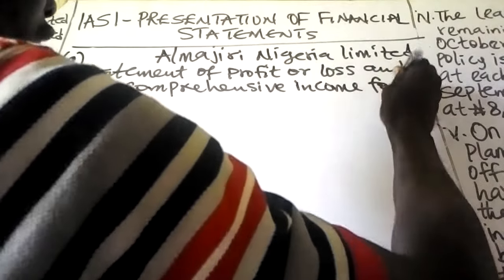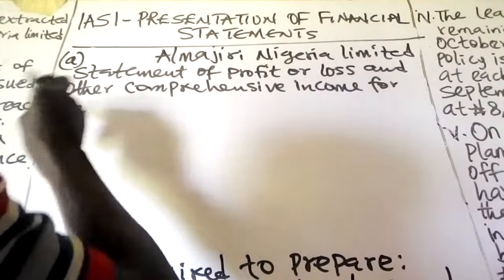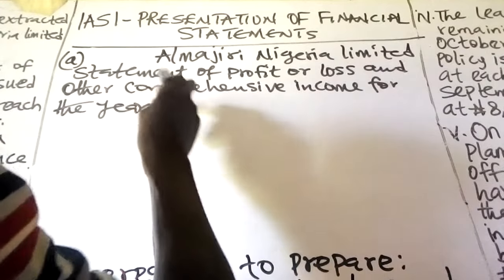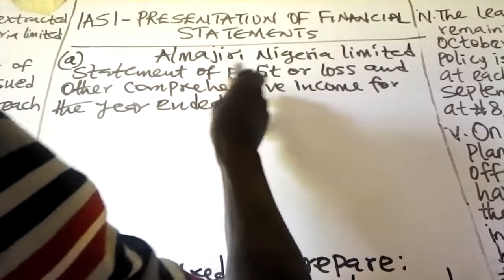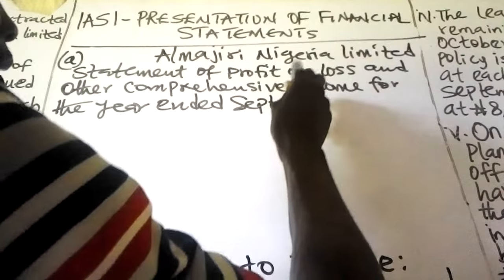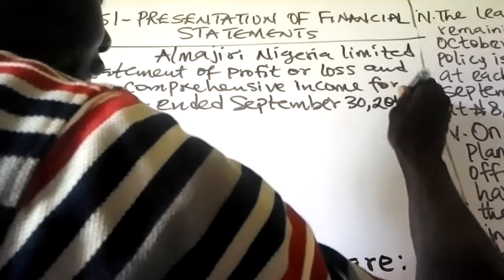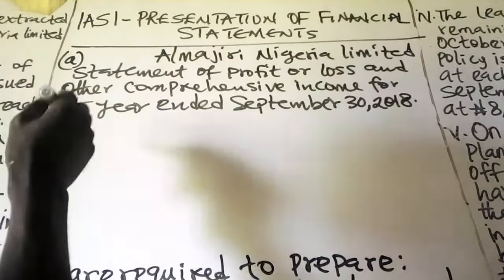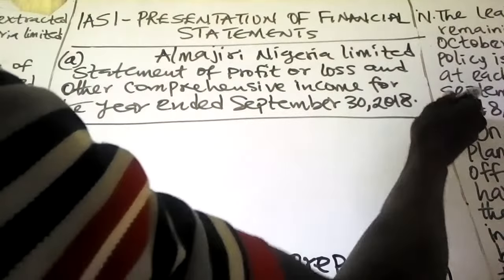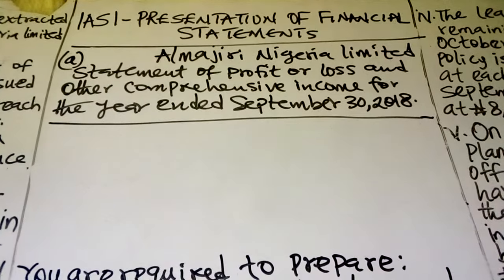Remember, the accounting year end is 30th of September 2018.